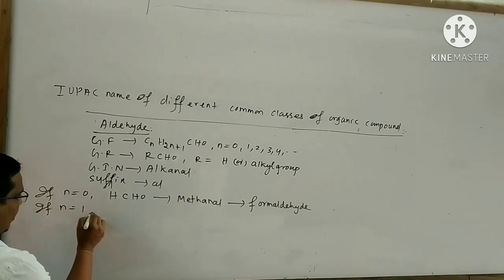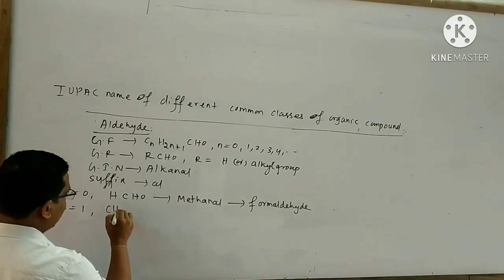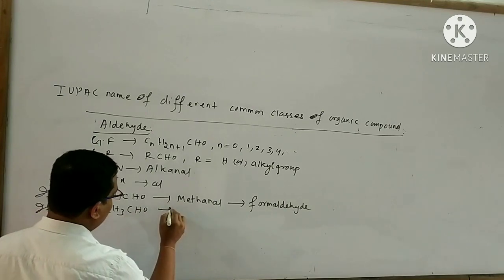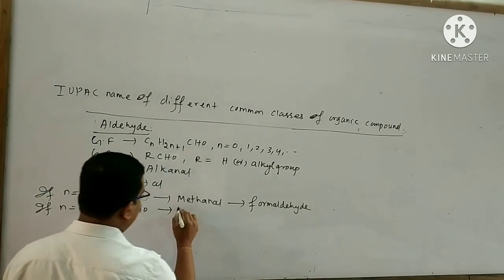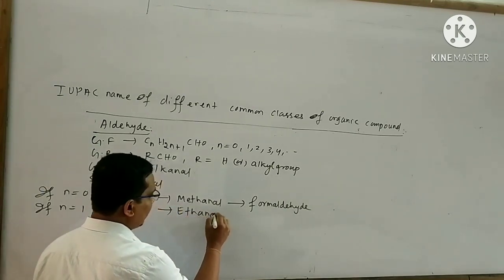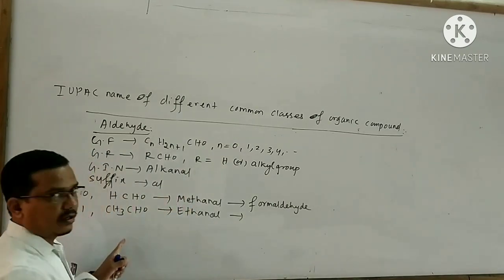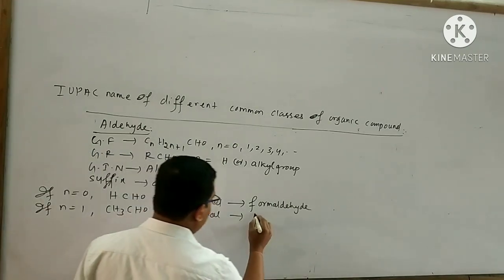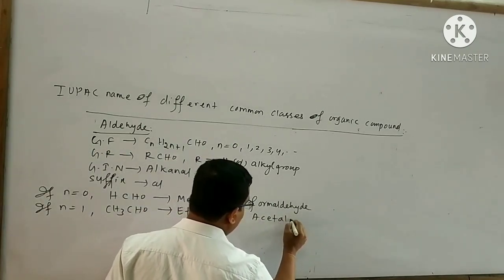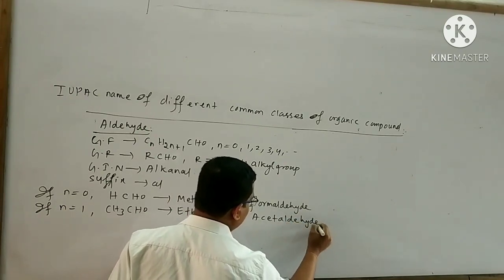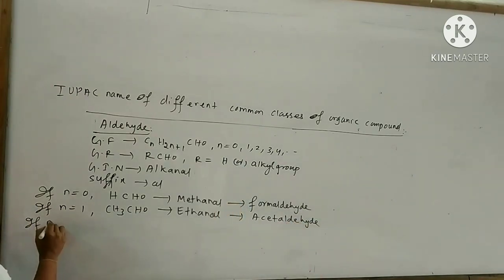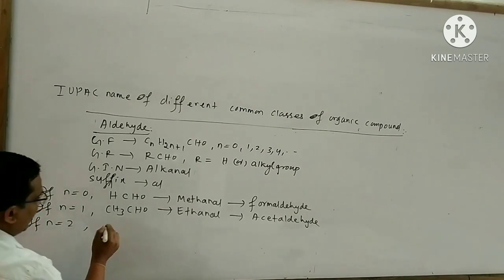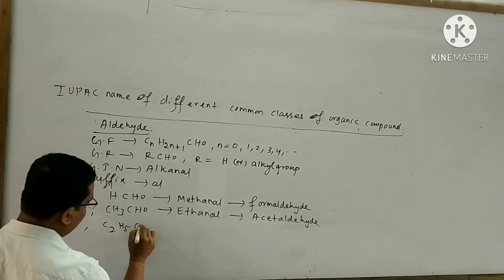If n equals 1, then the aldehyde is CH3CHO. The name of this aldehyde is ethanal. It also has another special common name, acetaldehyde. If n equals 2, then the aldehyde is C2H5CHO.